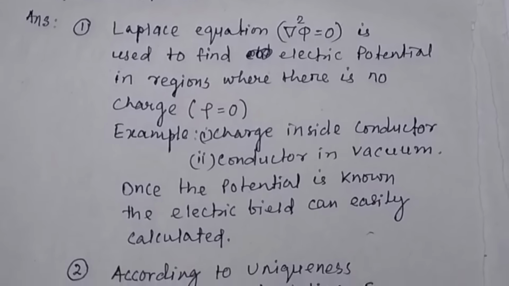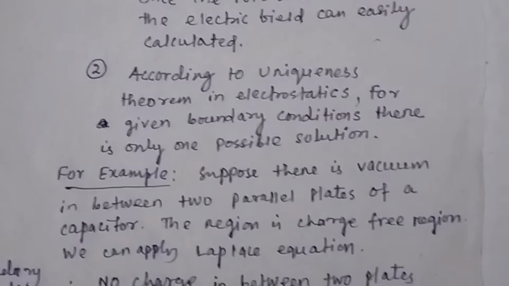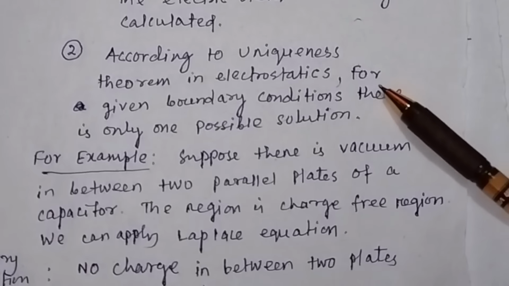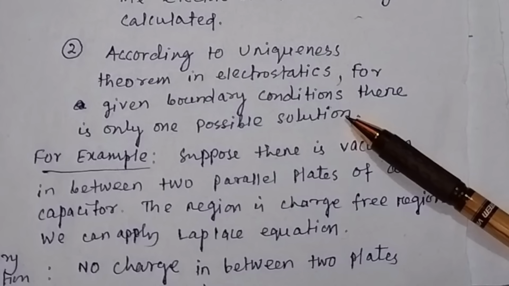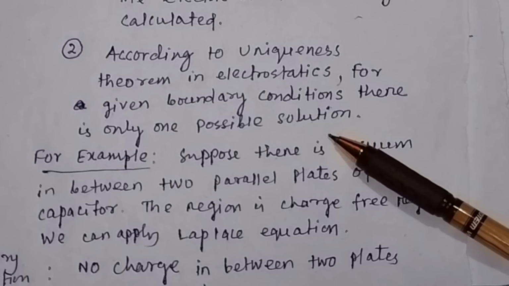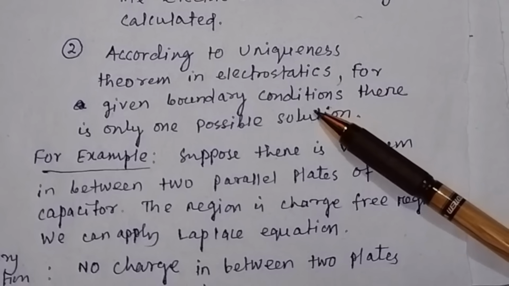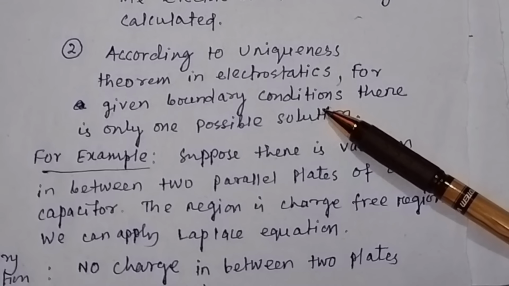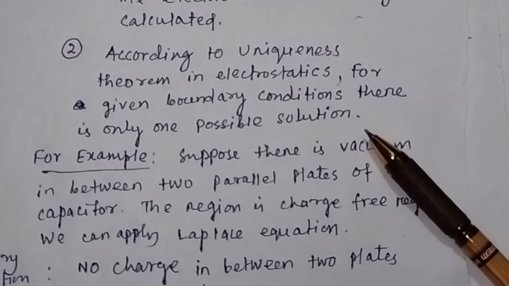And the second significance of Laplace equation is this. We know that according to the uniqueness theorem in electrostatics, for given boundary conditions there is only one possible solution. Suppose you have given boundary conditions, then the differential equation has one solution.